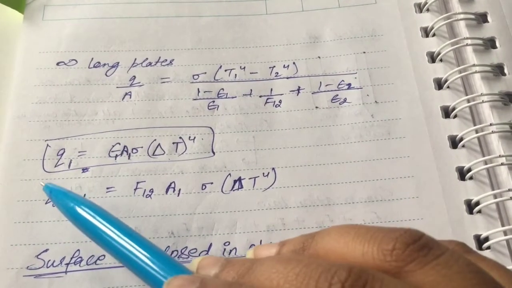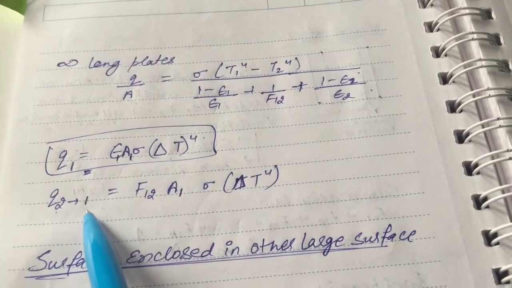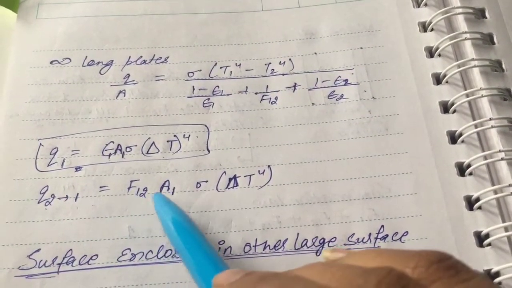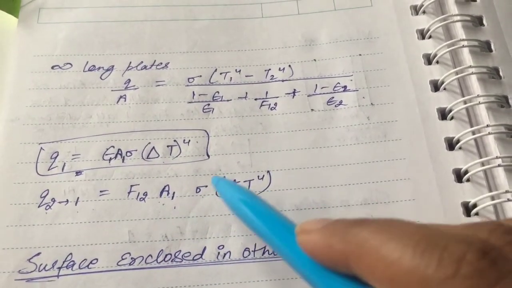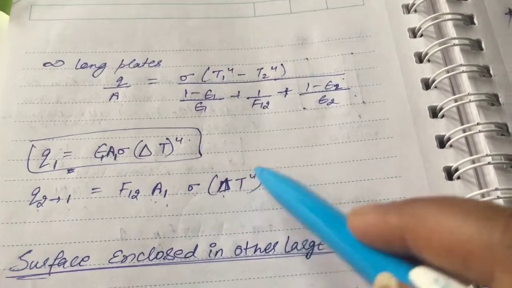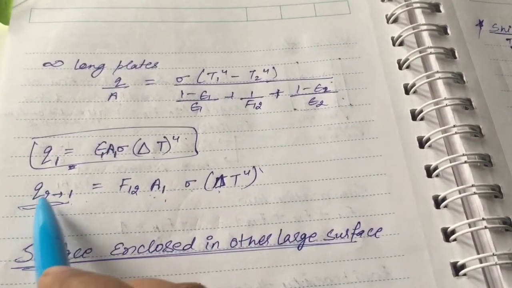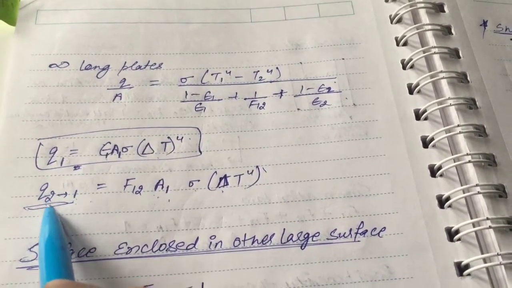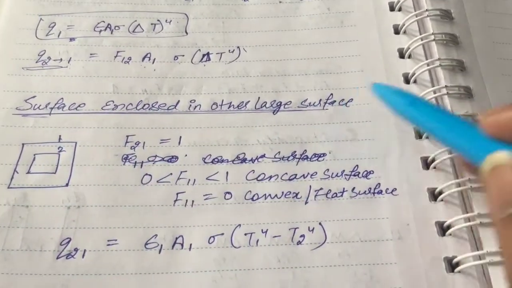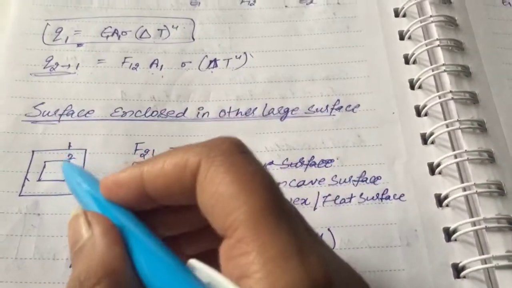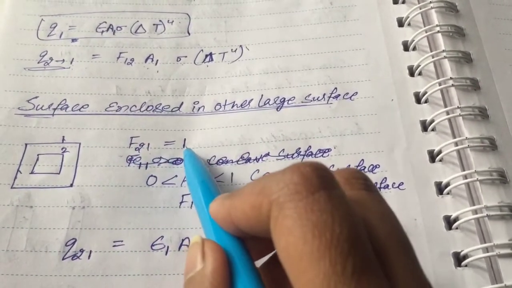Q21, which means the heat flux of surface 2 on 1, would be F12 times area 1 of plate 1 times sigma times delta T to the power 4. This is basically the heat flux on surface 1 due to surface 2. Then if a surface is enclosed in another large surface, like there are two bodies and surface 2 is inside surface 1, so F21 would be equal to 1.